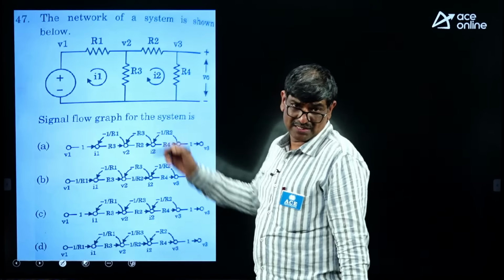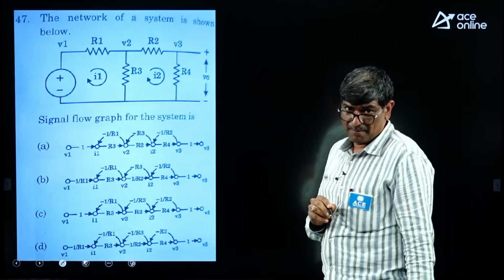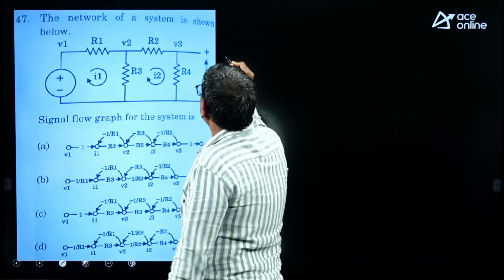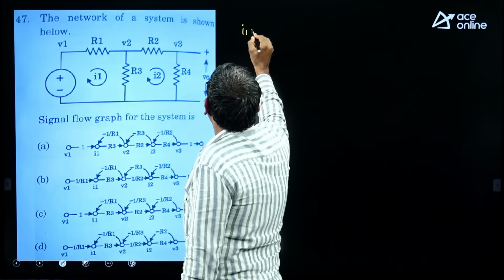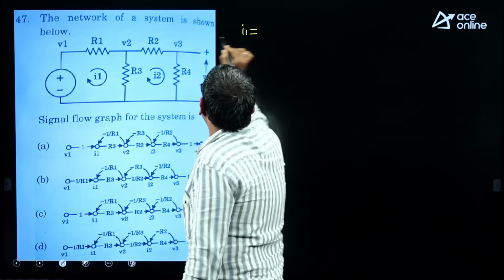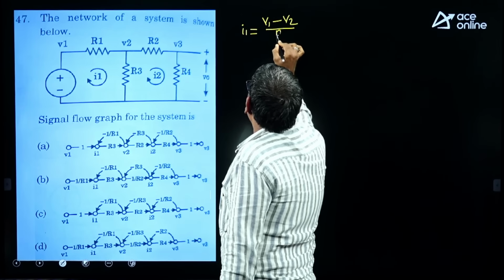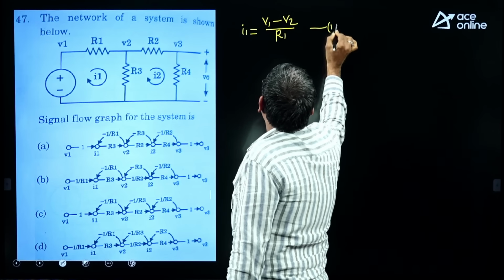Next, this is a signal flow graph you have to draw. So here simply write the what? Equations. First write the equation for I1. What is I1? V1 minus V2 by R1. So this is equation number 1.